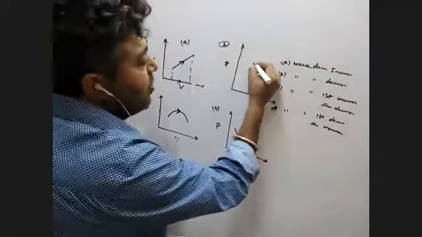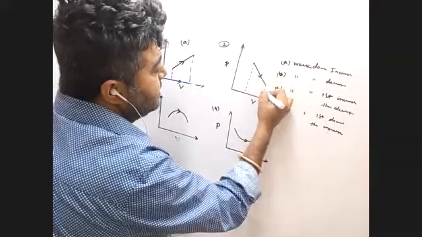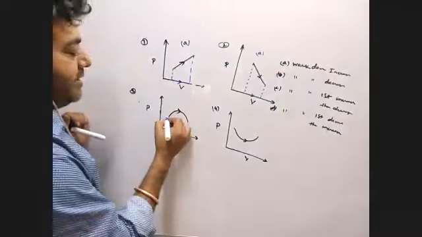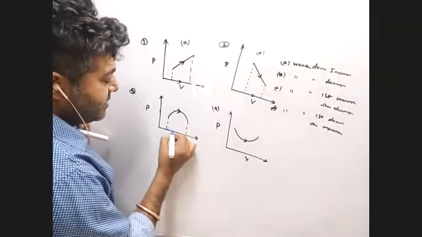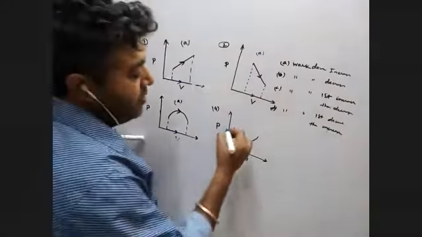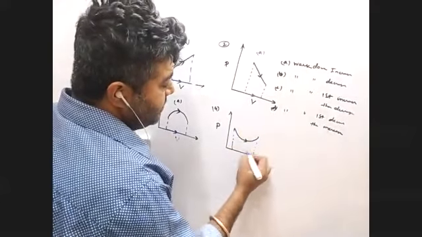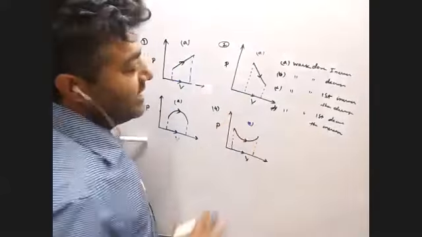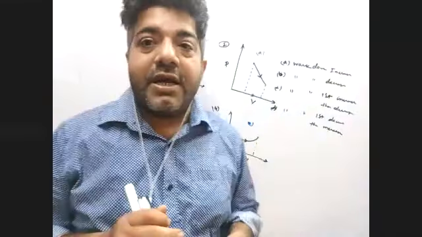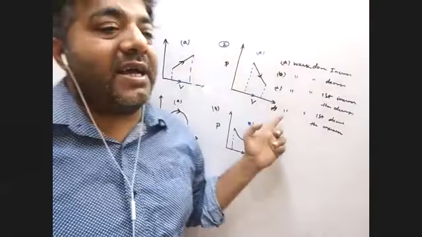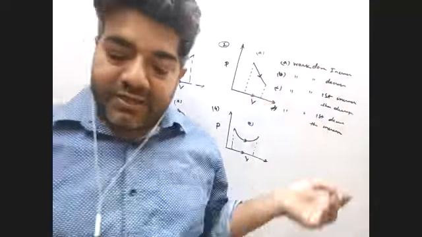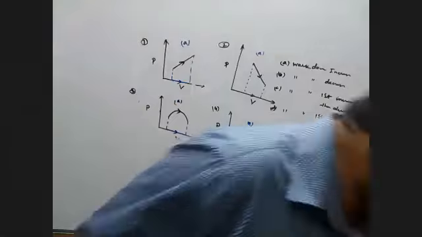In the second question also, see the volume is increased. The option is A. Now in question number 3, again the volume increases, so the option is A. In question number 4, the volume is increased, so the option is A. So now you realize it mainly depends on the volume increase. Now you can calculate whose one is higher, whose one is less. That is the next thing. But volume is increasing, work done is increasing. Is it clear? Yes, sir.